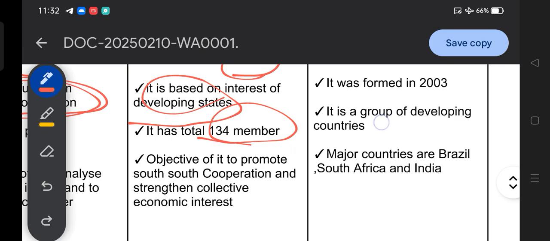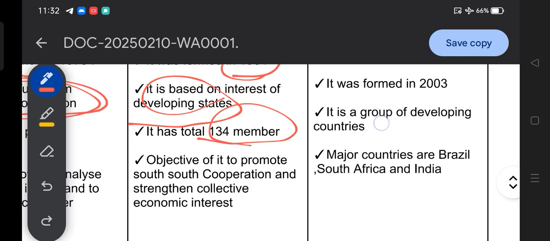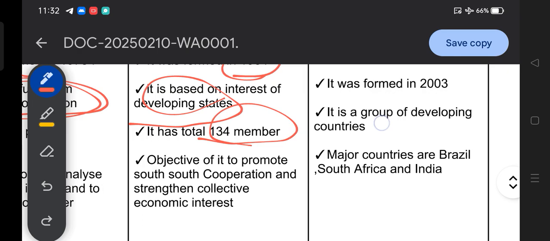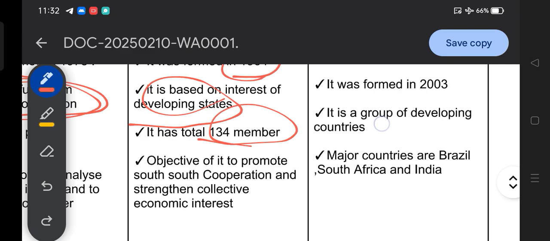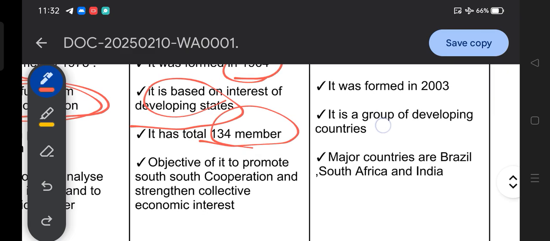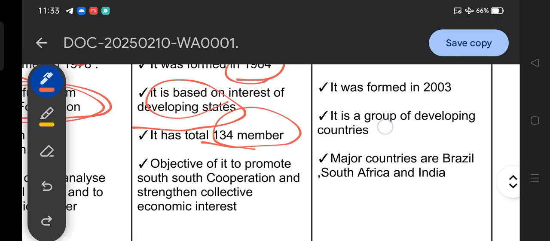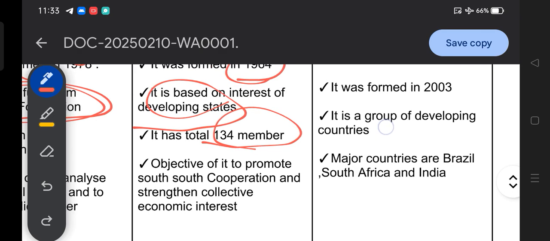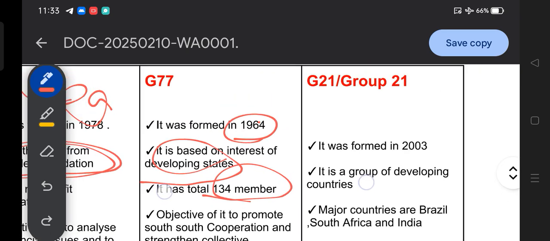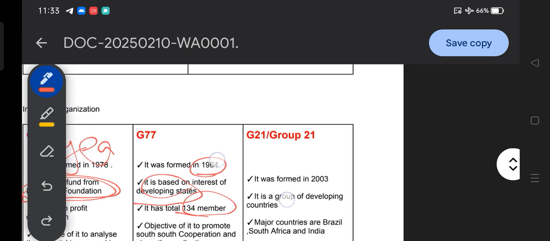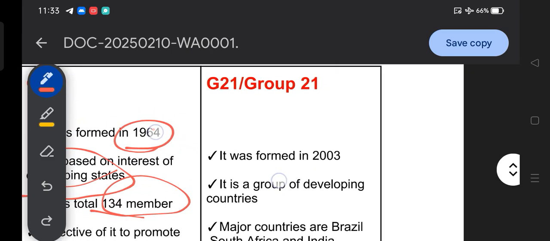collective economic interest. It is not the economic interest of only a few nations, but a collective economic interest that reflects the wish and need of the Global South. We can say it's South-South cooperation, in which different countries from the Global South come together, negotiate, collaborate and promote an idea of cooperation known as South-South cooperation, and it is possible because of the G77.